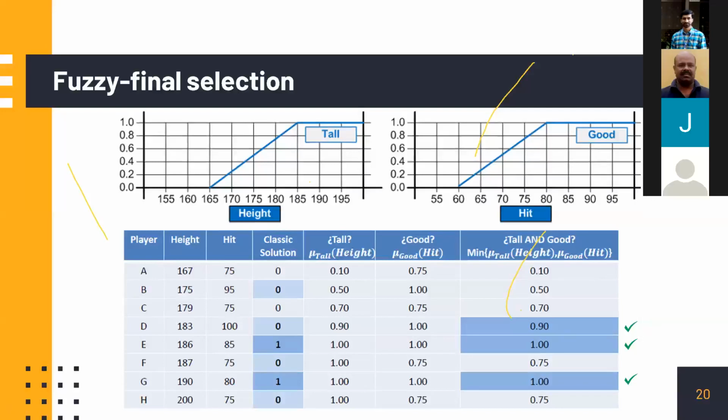Yeah, I am having a question. Can I ask you right now? Oh yes, of course, please. Yeah. In the 20th slide, the tall and good, the criteria has been given, and we have already mapped results also. And my point is, what is the cutoff? Is it decided by us, or is it based on some criteria? Since here we are given the cutoff as 0.9, is it mandatory, or if you want more people, can you reduce it or not? That's what my question is.